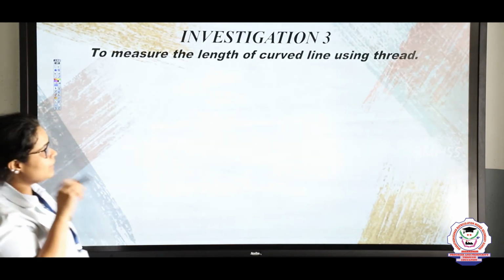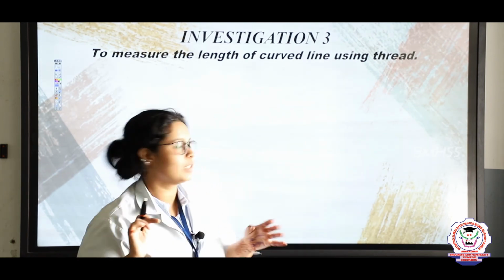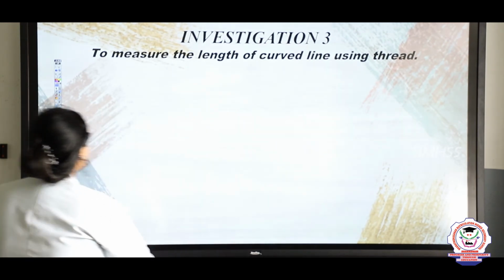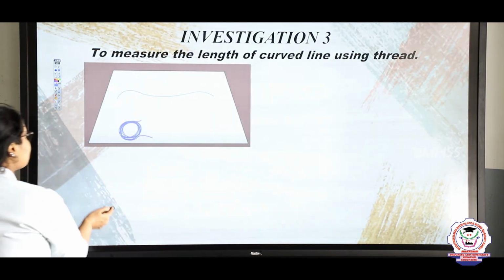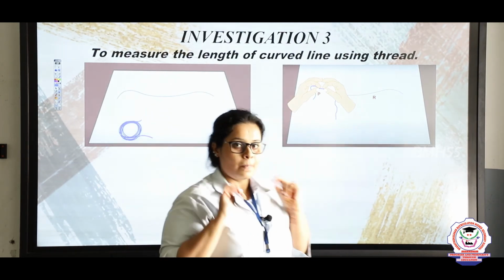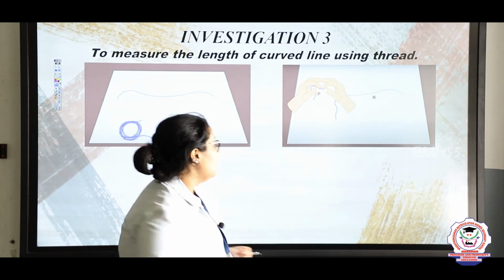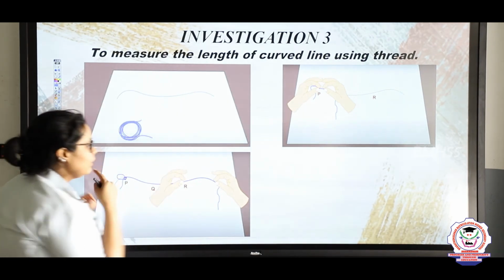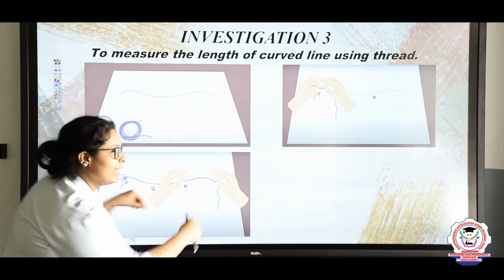In the next one, what we are going to do is take a thread and a curved surface. The aim of this is to measure the length of a curved line using a thread. This is the thread and this is the curved path. In this curved path, we mark the points as P and R. Now I take the thread and tie it over the point P. Later on, one by one, I go around it like this until point R. Now from point P to R, I will get the distance.